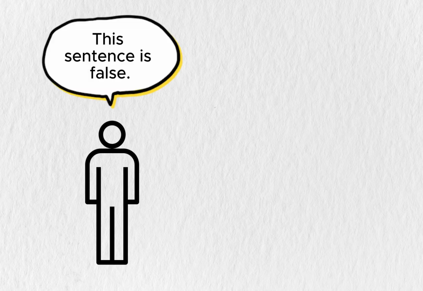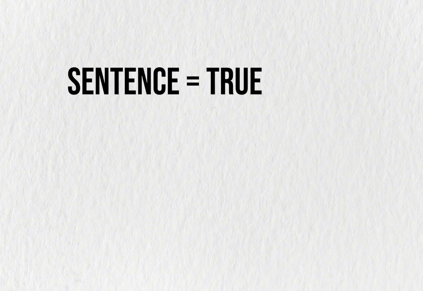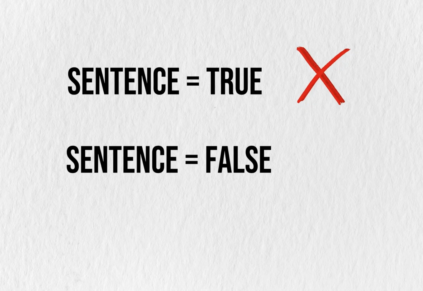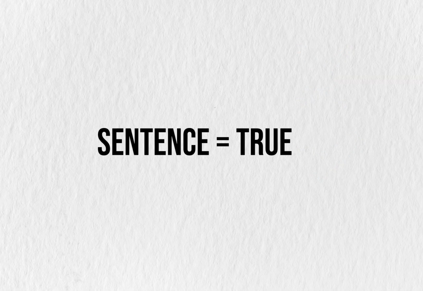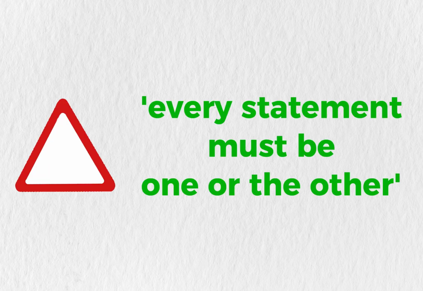Imagine someone says, "This sentence is false." Now think about it. If the sentence is true, then what it says must be accurate, which means it's false. But if it's false, then it's actually telling the truth, which makes it true. There's no stable answer. It flips forever between true and false, breaking the basic rule that every statement must be one or the other.